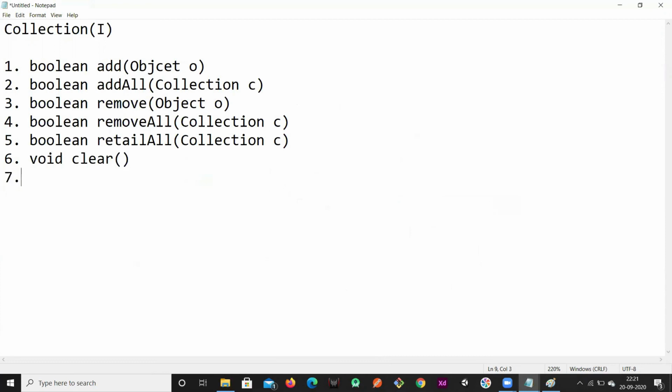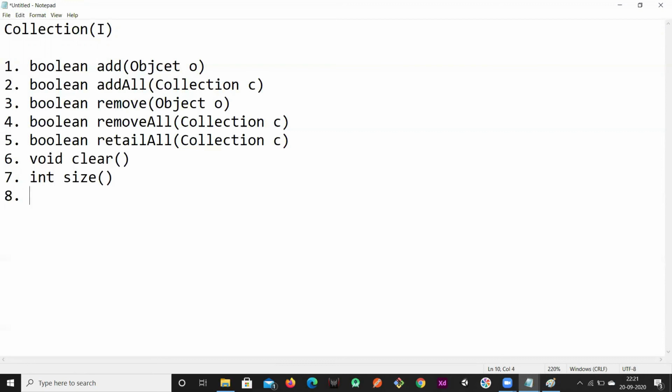So after clearing or before clearing, if you want to check how many elements are there in the collection, then we have the int size method. Size is a method that returns the number of elements in that collection, and that is an int. It's going to give you the size of elements. The return type is int.